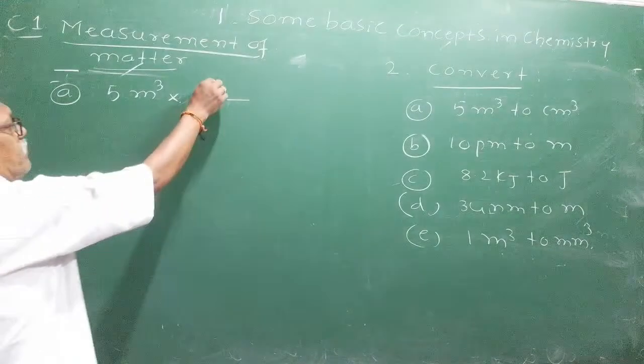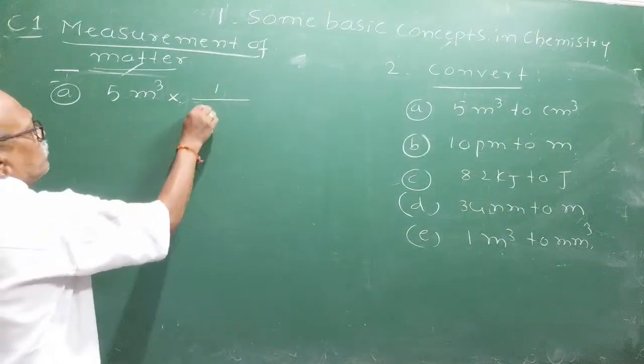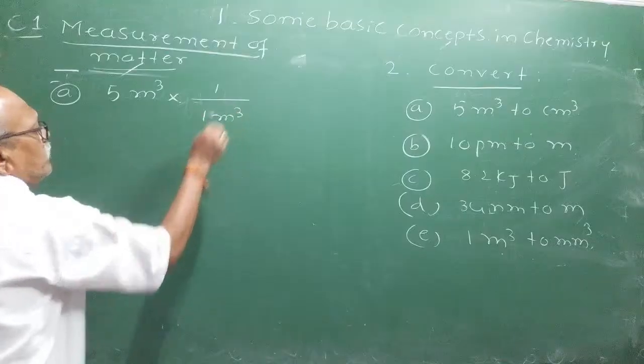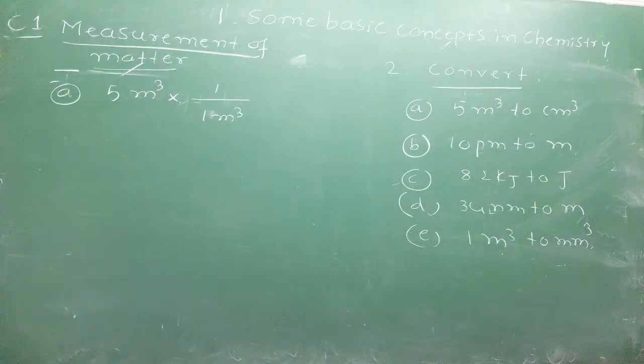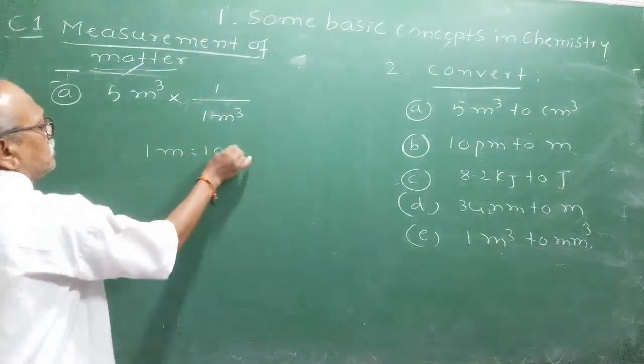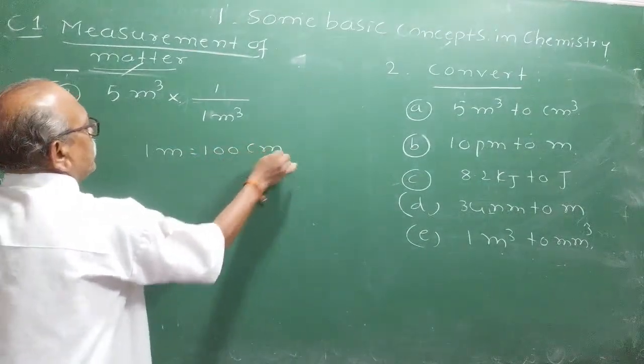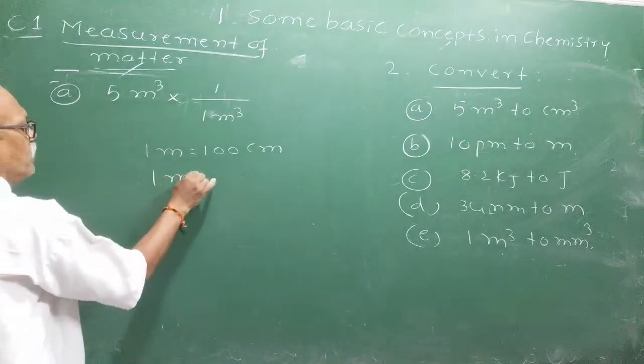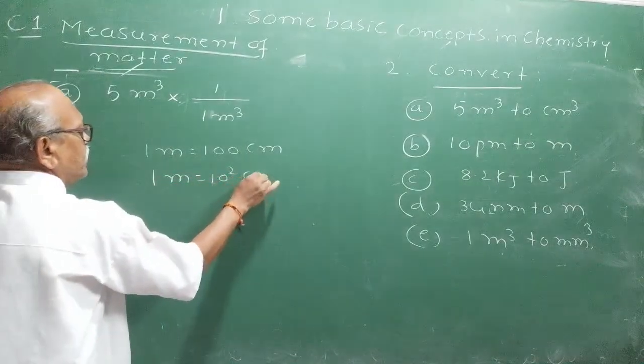You can write it as the unit factor method. 1 means 1 cubic meter. How can you express it in centimeter? That you have to remember. Then only you can answer it correctly. See, 1 meter is equal to how many centimeters? 1 meter is equal to 100 centimeter. Right? Therefore, 1 meter is equal to 10 raised to 2 centimeter.